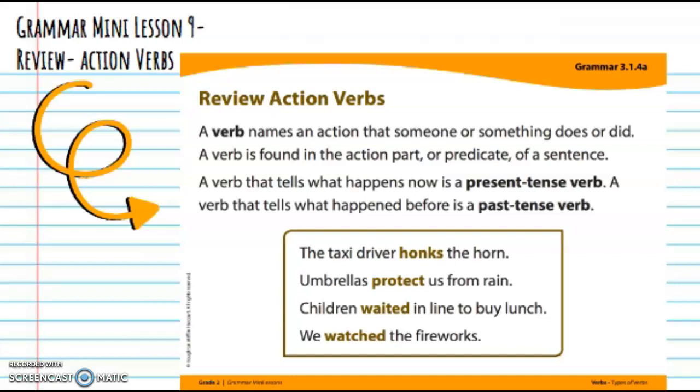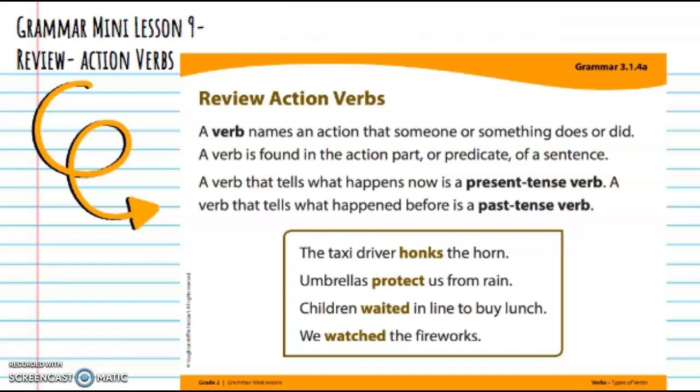Let's look at these sentences below and notice the verbs in each sentence and decide whether they're present tense verbs or past tense verbs. The taxi driver honks the horn. That's happening in the present. That's a present tense verb, honks.